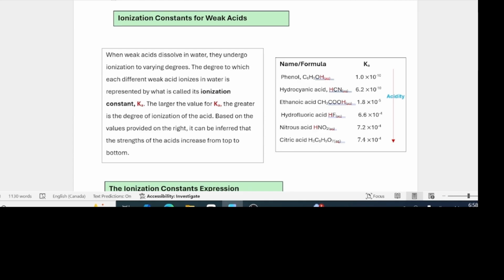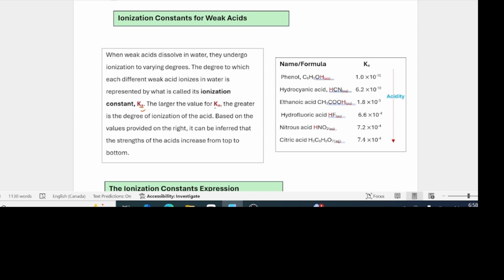Ionization constants for weak acids. When weak acids dissolve in water, they undergo ionization to varying degrees. The degree to which each different acid ionizes in water is represented by what is called its ionization constant, Ka. See, this subscript here is indicative of the equilibrium constant for acid. Ksp was for the solubility product constant, Kc was for the equilibrium constant. So specifically now, because you're dealing with acid, its ionization constant is represented as Ka.